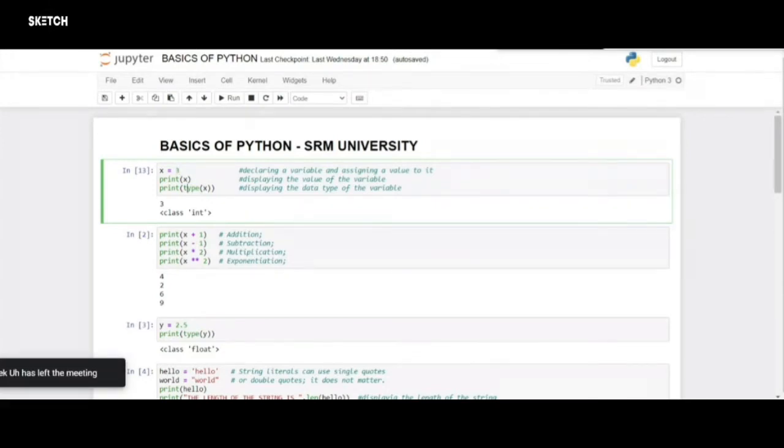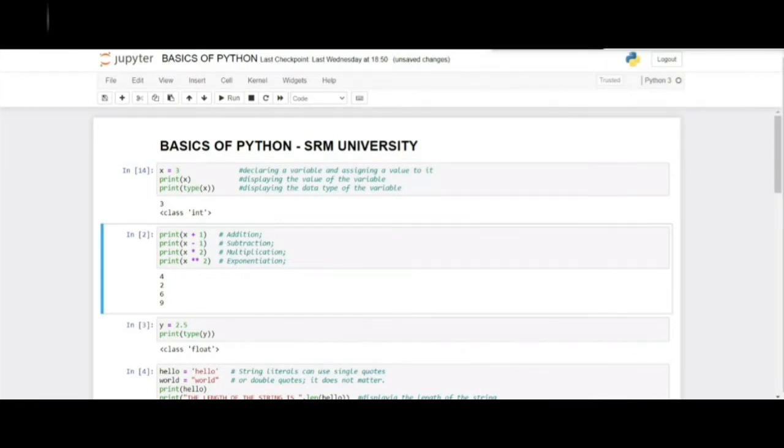As here x is being taken, right? So x is an integer, so it should return as integer. So I'm running it now. So the value of x, which is 3, has been printed, and the class, which is the data type, integer, has been printed here.